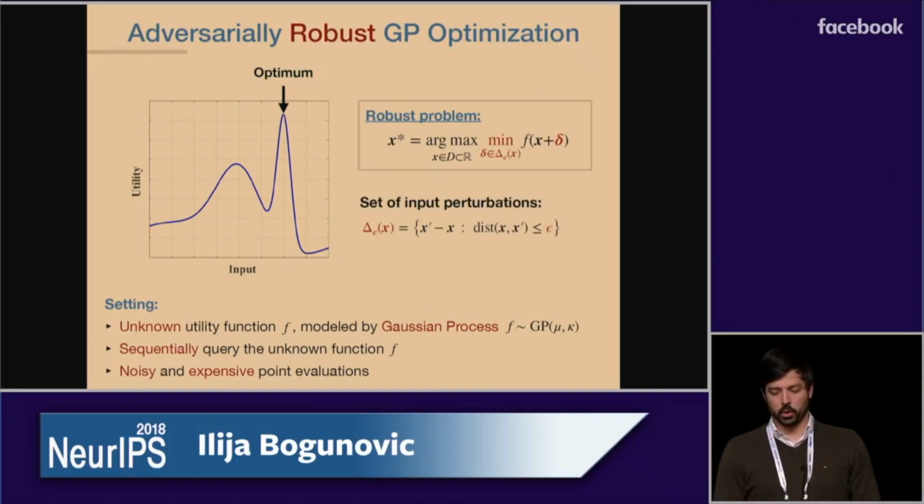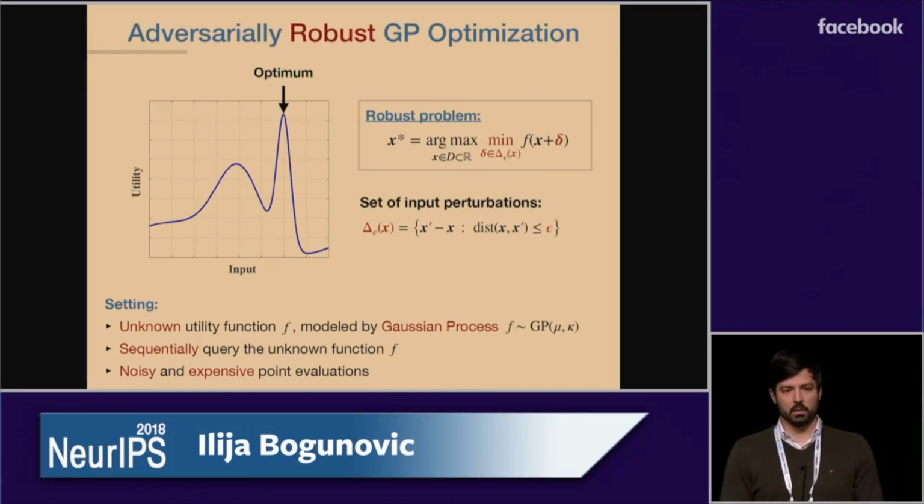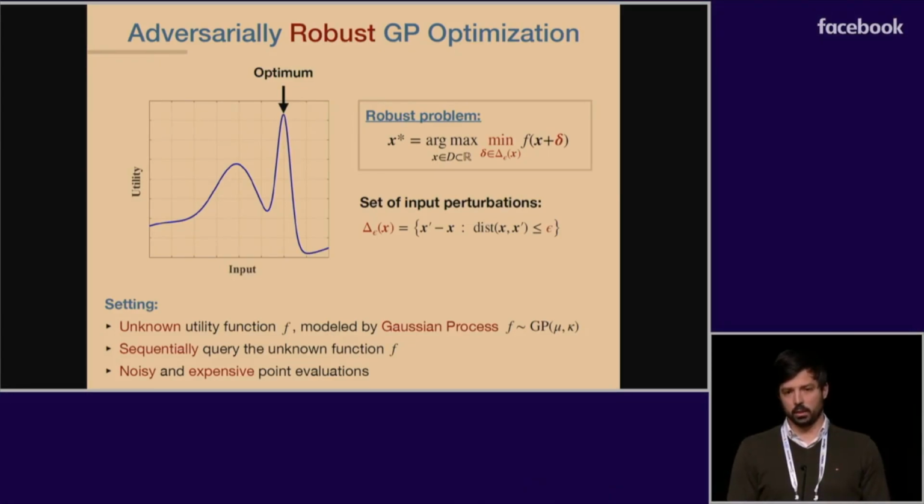In our paper, we look at the robust version of the previously explained problem. Our goal is to discover a design x star that maximizes the unknown function, but that is also robust with respect to the worst possible perturbation that we denote with delta. So in this setting, the final reported point by the algorithm might be perturbed by an adversary up to some maximal distance that we denote with epsilon.